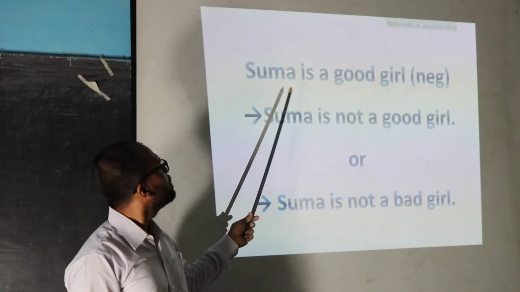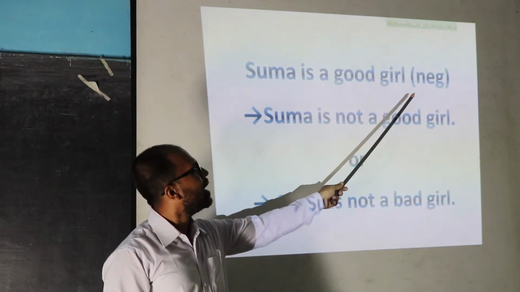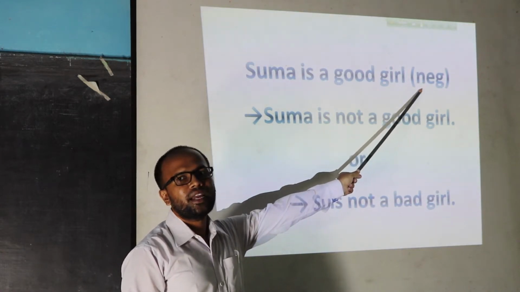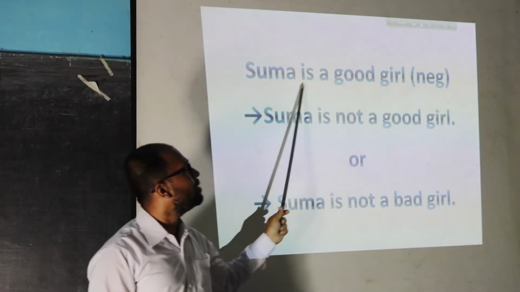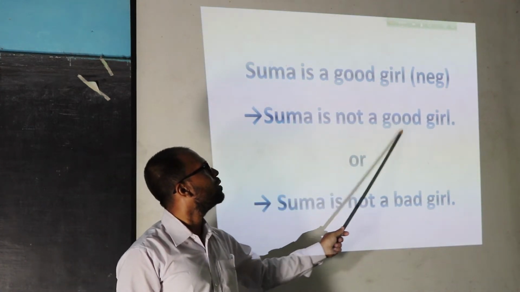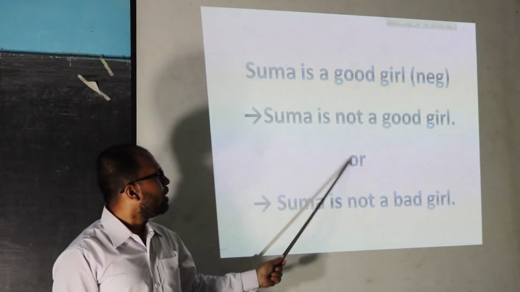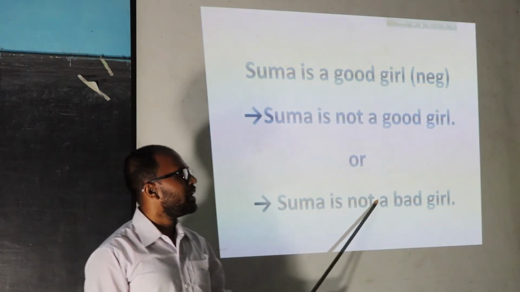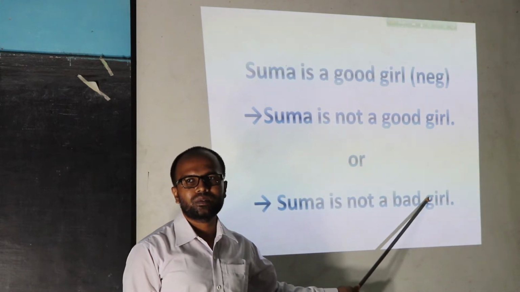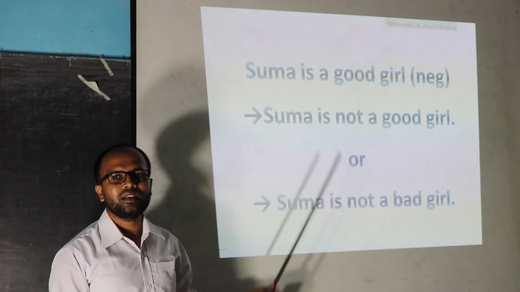Number 1, Shuma is a good girl. Here, we are asked to make it negative. The answer is: Shuma is not a good girl, or Shuma is not a bad girl. All the answers are correct.